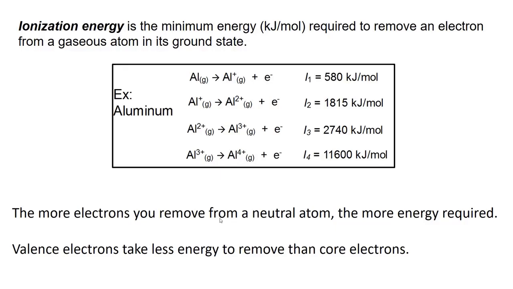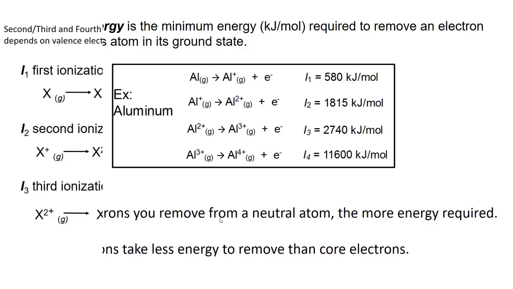The reason is that fourth electron in aluminum is a core electron. Those first three were valence electrons. So a core electron is closer to the nucleus, so it's going to take a lot more energy to remove. So our takeaway from this, the more electrons you remove from a neutral atom, the more energy is required. Valence electrons take less energy to remove than core electrons.